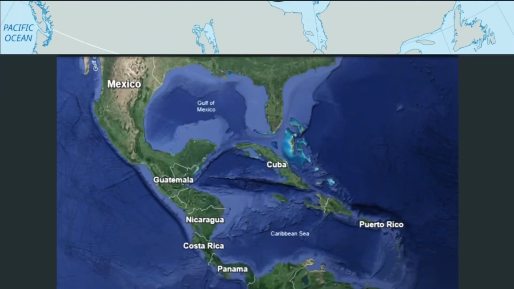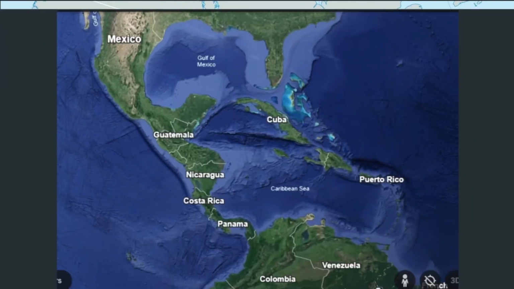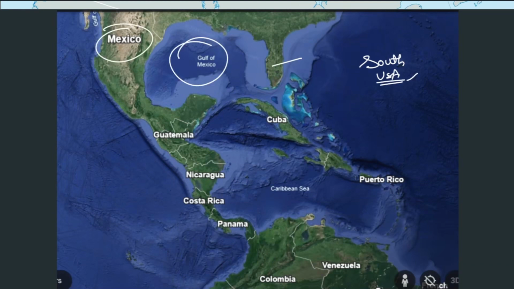Okay. Next one, let's come to the southern end of the USA. So what do we see here? This is the Gulf of Mexico. This is Florida. So this is the Strait of Florida.